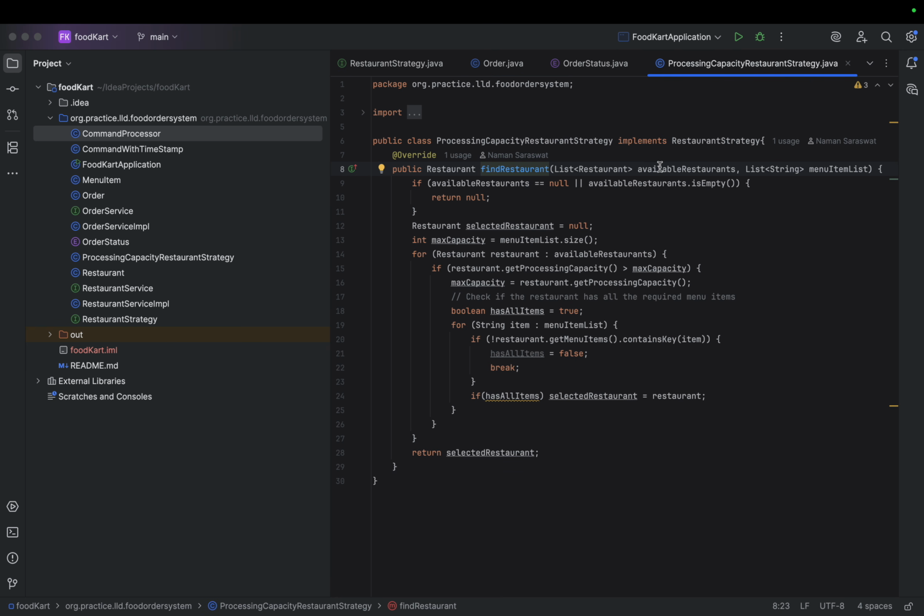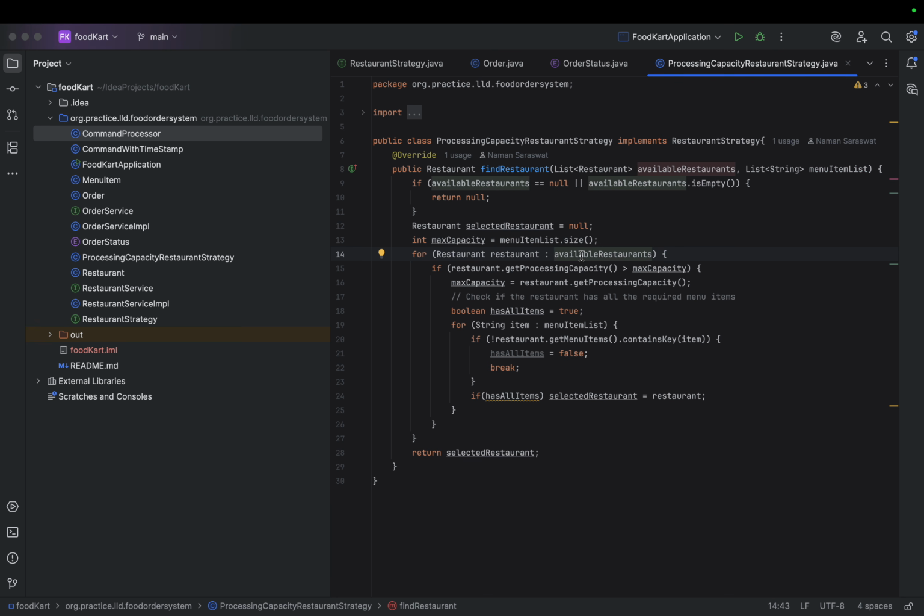You see the list of available restaurants and menu item list, and then we are just checking if it is null, then return null, and then we have created a variable selected restaurant. Maximum capacity will be of menu item list dot size. So a particular restaurant should have at least this maximum capacity. If it is less than that, then there is no point in selecting a particular restaurant.